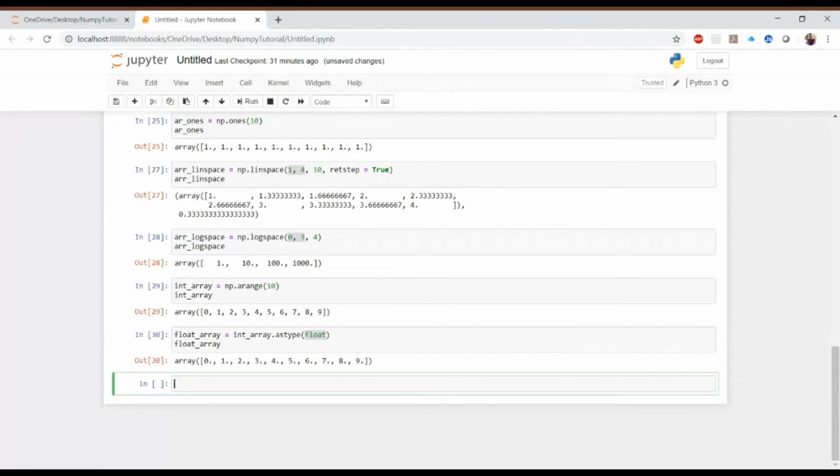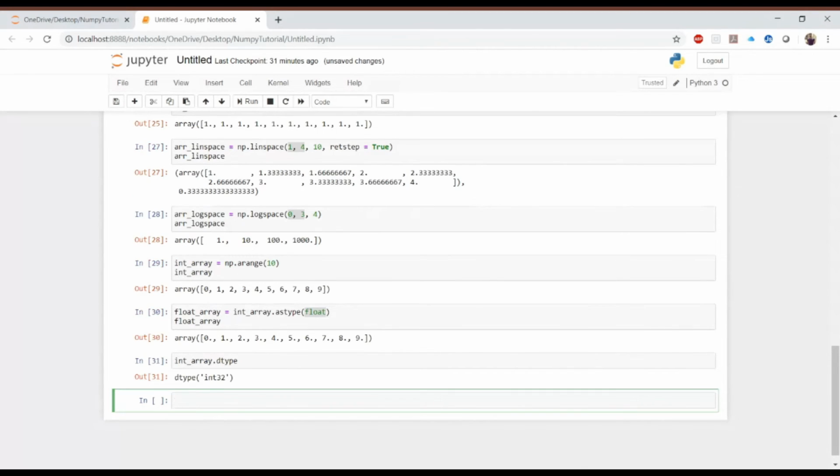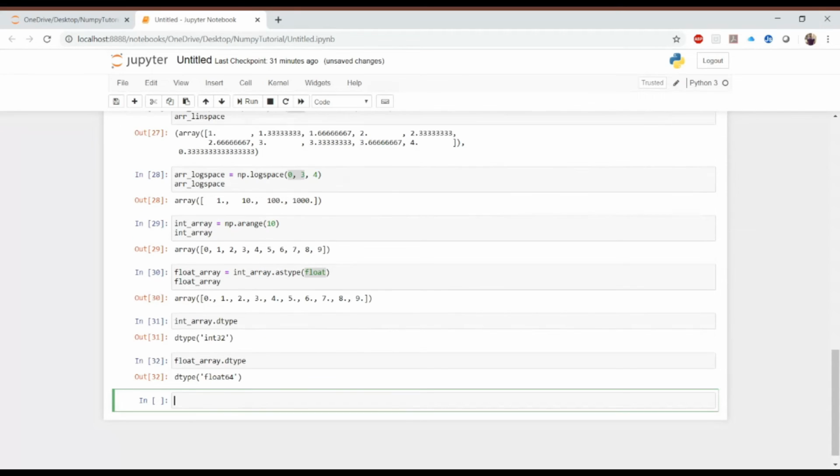Let's say you want to check the data type of a particular array which you have created. For that you have the dtype attribute. So I will do int_array.dtype. It will give the data type of the int array. So the data type is int32. Similarly for the float one, float_array.dtype. Here we will get float64.